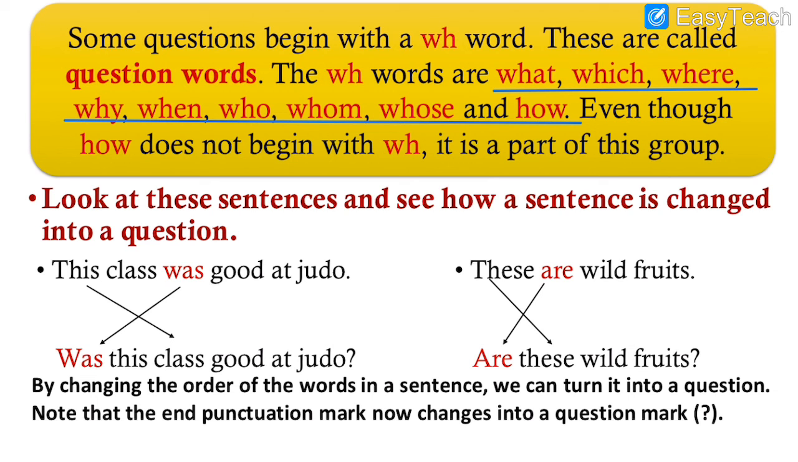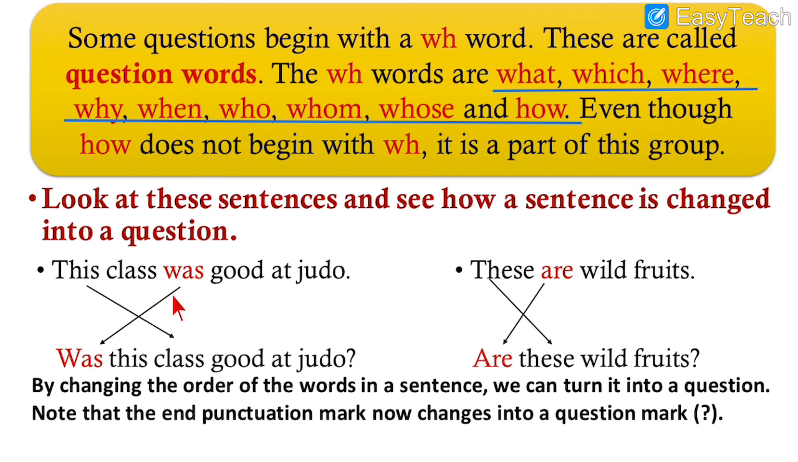Look at this sentence, then see how the sentence is changed into a question. This class was good at judo. So was will come in front. This will go back. Was this class good at judo? Same way. These are wild fruits. So are will come in first place. These will go back. Are these wild fruits?